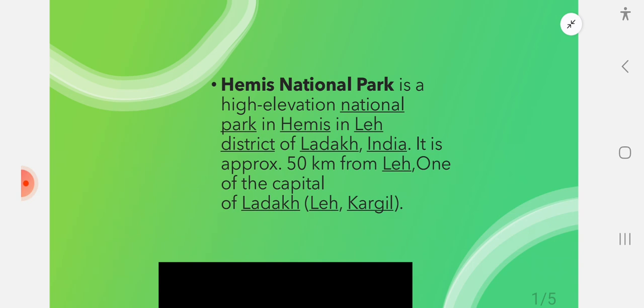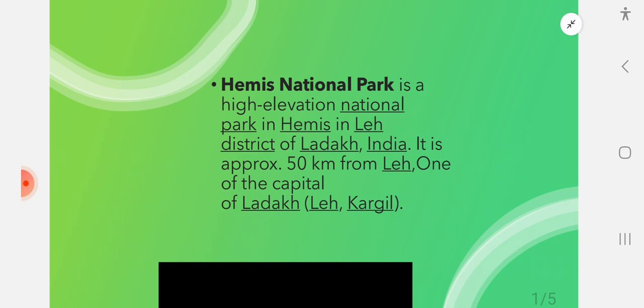So Hemis National Park is located in the Ladakh district of India. How many states and how many union territories are there in India? So you can mention them. So it is in the Ladakh district in India.